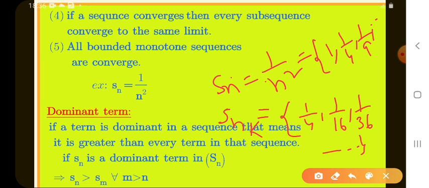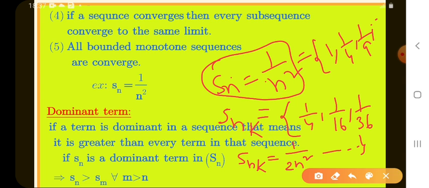What is the function here? 1 by n square is the sequence. For the subsequence we take only even terms. What is the function of the subsequence? 1 by 2n whole square. If we put 1, we get 2 into 1 is 2, 2 square means 4, so 1 by 4. If we put 2, we get 2 into 2 is 4, 4 square is 16. Like this.